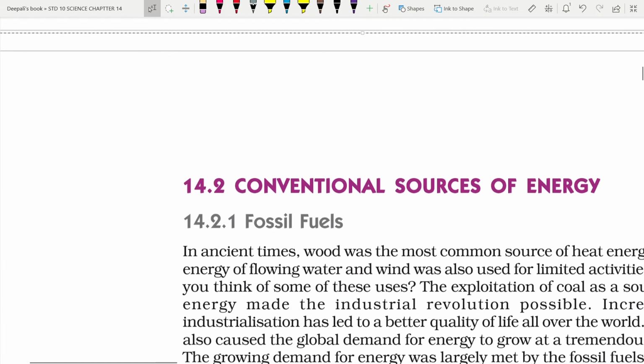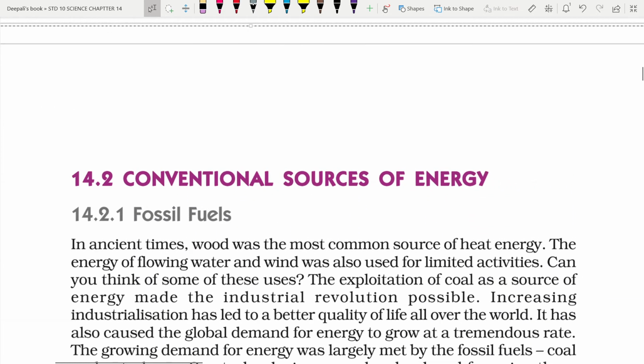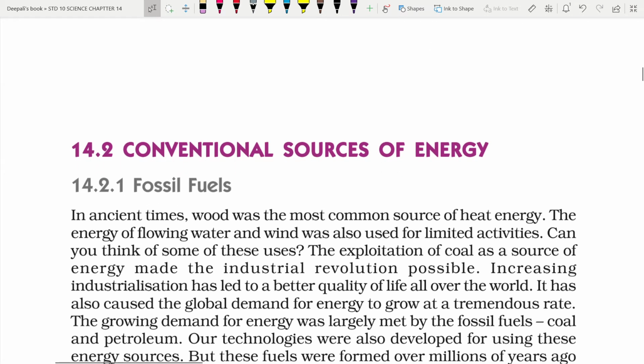Now, let us see the conventional sources of energy. Fossil fuel. What is the meaning of the word fossil? Fossils are the dead remains of plants and animals which were formed years ago and were buried in the soil and converted into pure carbon form due to the pressure and heat of the earth's crust.